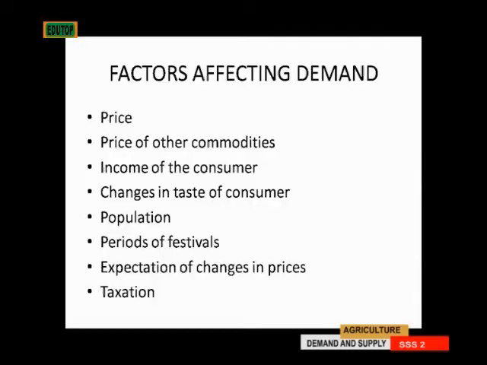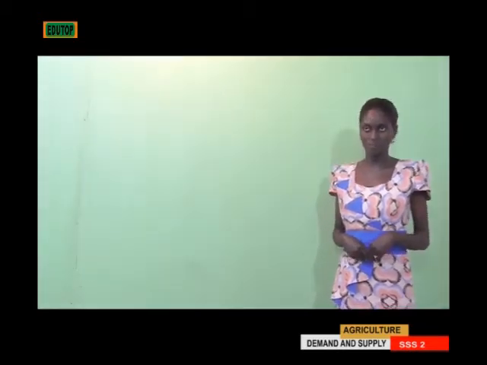Then taxation is the next one. When the tax on a particular produce is high for people to buy, then they won't buy. But when the tax is affordable for them, then the demand will increase.